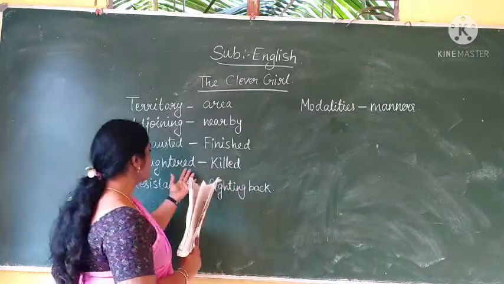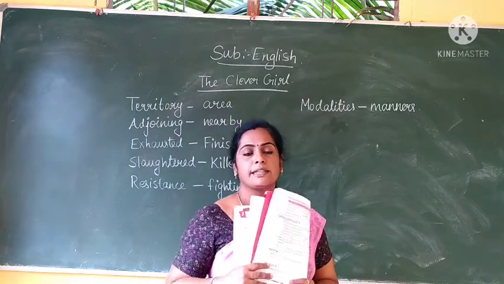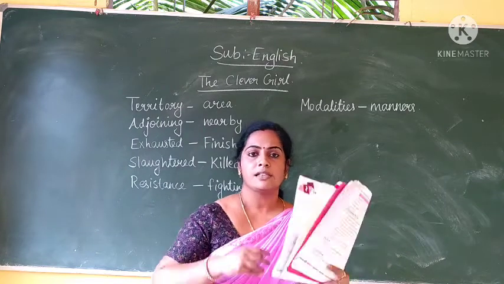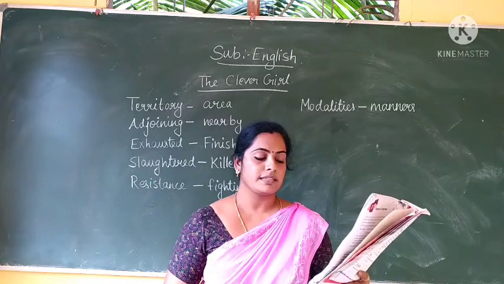Slaughter means killed. So seeing this condition, what did the king of Zambia decide? He decided that because the animals did not have anything to eat, he would kill all the animals. He ordered to kill all the animals.